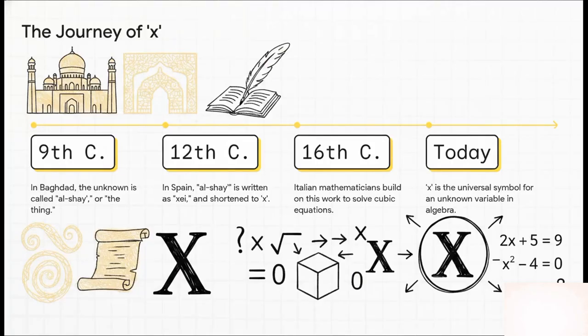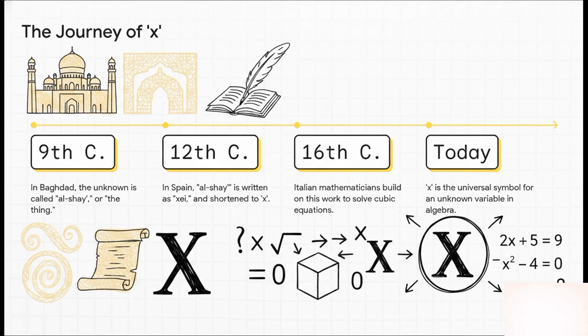It all started with al-Shay, which just means the thing. Pretty simple, right? But then, fast forward to the 12th century, scholars in Spain are translating these incredible Arabic texts, and they hit a little snag. They didn't have a letter for that sh sound in Spanish. So they improvised. They used the Greek letter chi, which looked like an X, and wrote it as xye. Over time, that just got shortened to X. And there you have it, from a simple word to the absolute rock star of unknown variables.